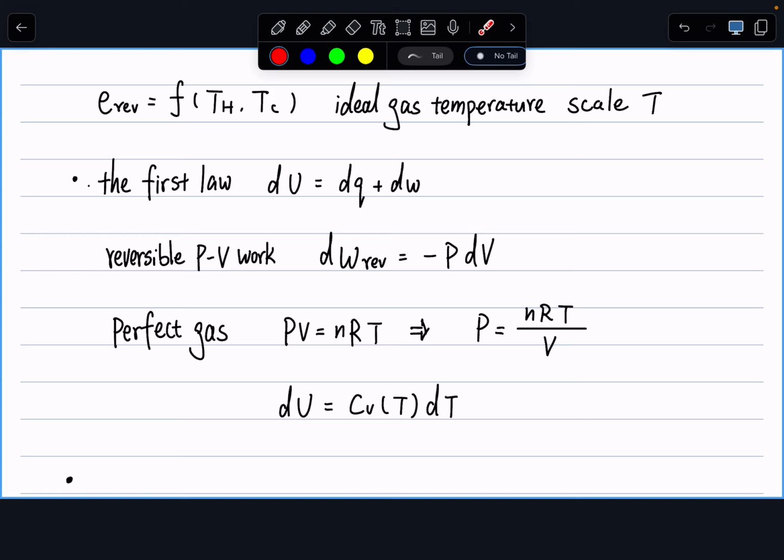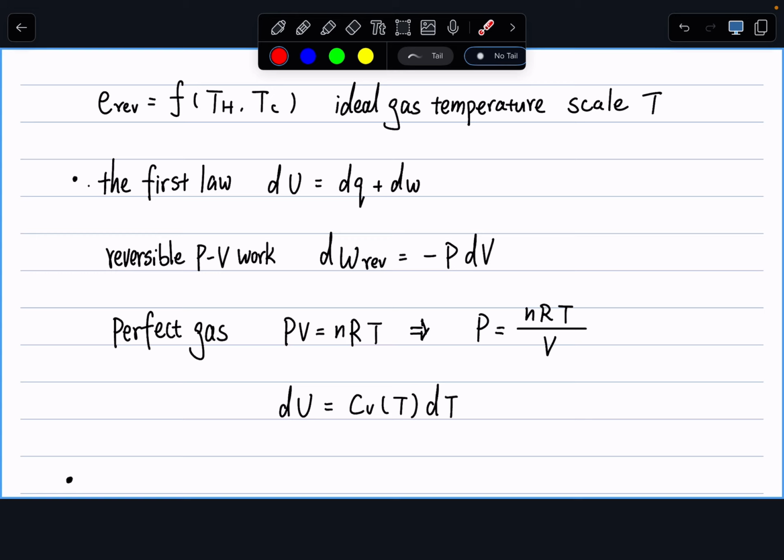And we want to write this for a Carnot cycle with ideal gas. So what's the physical meaning of this equation?